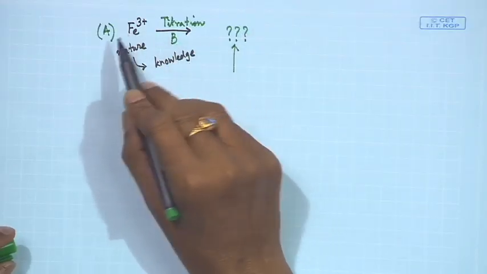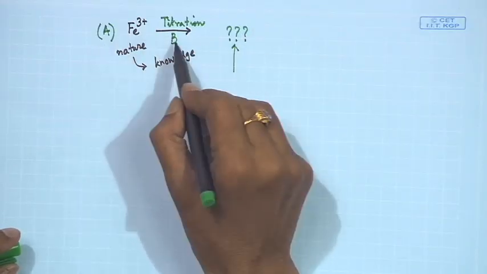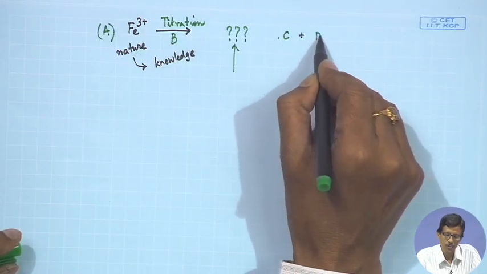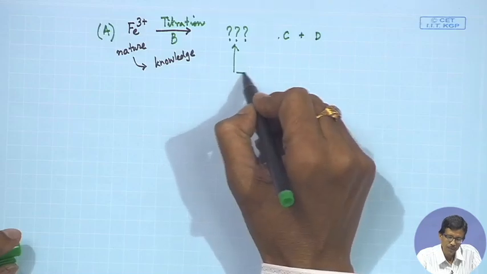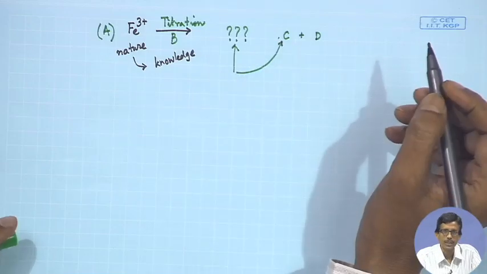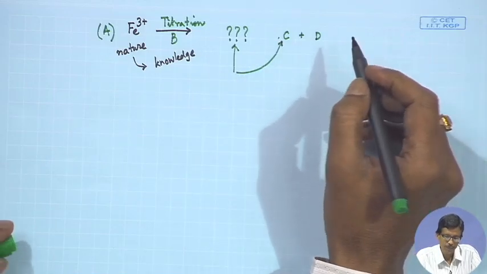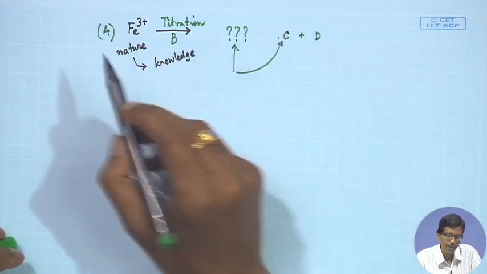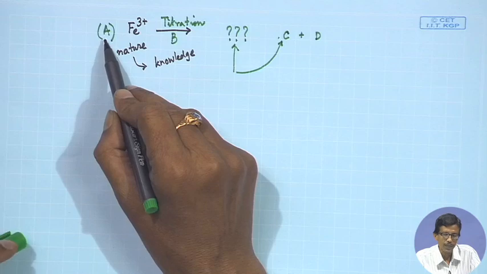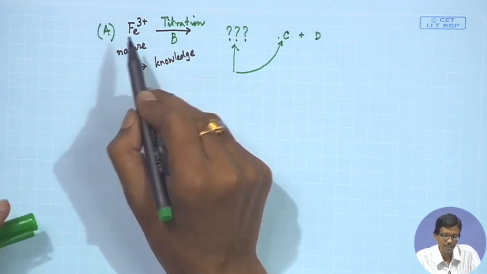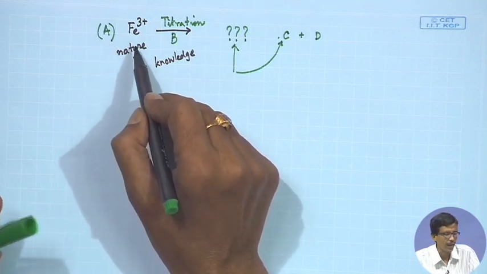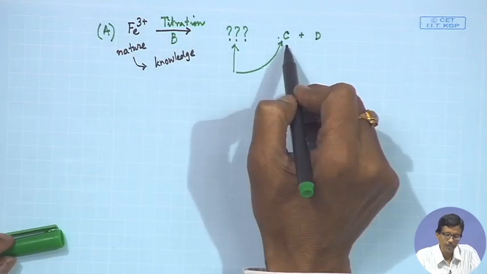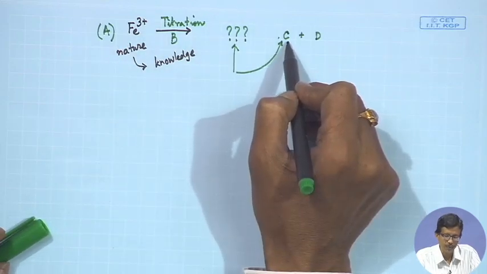If there is a stoichiometric reaction, that is, A is reacting with B, we can produce C, and also some D. If we can monitor the formation of C in the system, the production of C will be directly related to the presence of A, that is, how much iron is present in the unknown sample, which will directly be converted to the corresponding C.